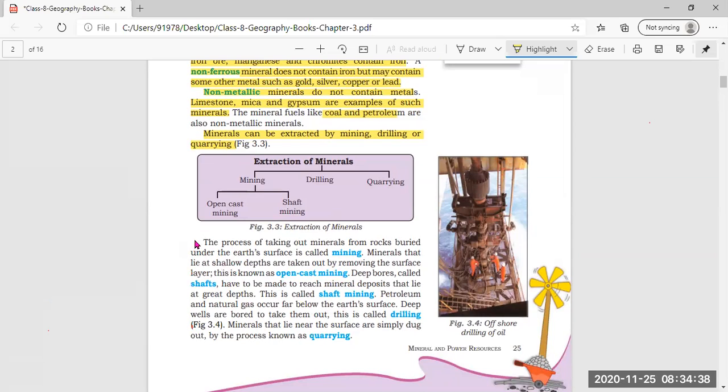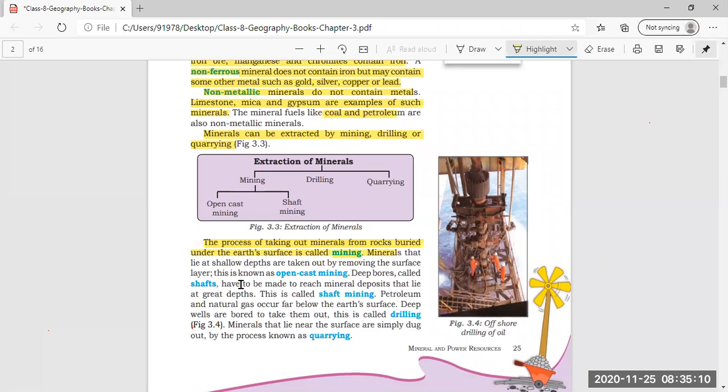So, please mark now: the process of taking out minerals from rocks buried under the earth surface is called mining. So what is mining? Mining is the process to take the minerals out from the rocks which are buried under the earth surface. Clear? So that is called mining.